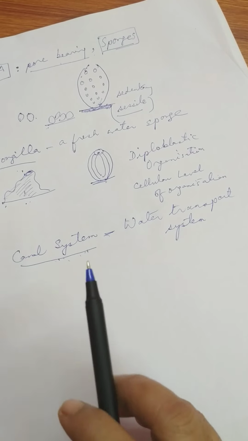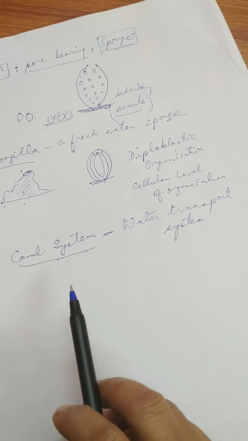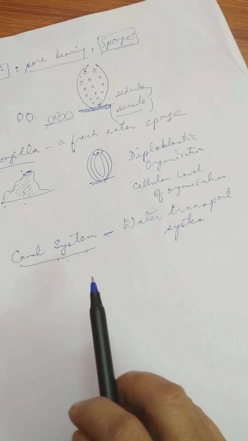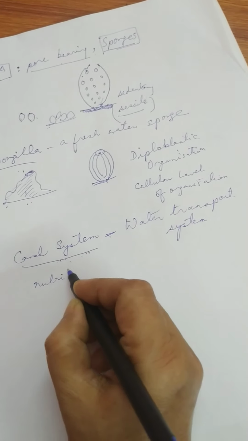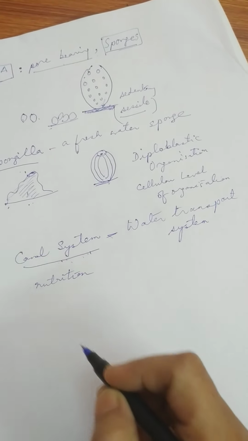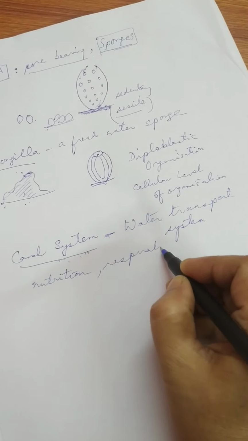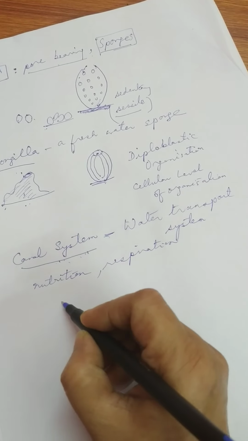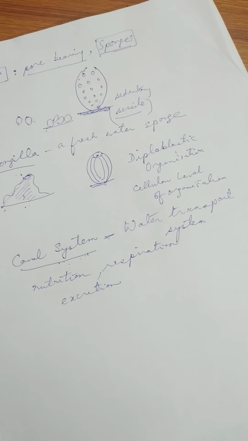It helps in food gathering, it helps in respiratory exchange and removal of waste from the body. Is it clear? So it helps, I may write down, it helps in nutrition of the body, it helps in respiration, and moreover it also helps in what? Excretion. It also helps in excretion.